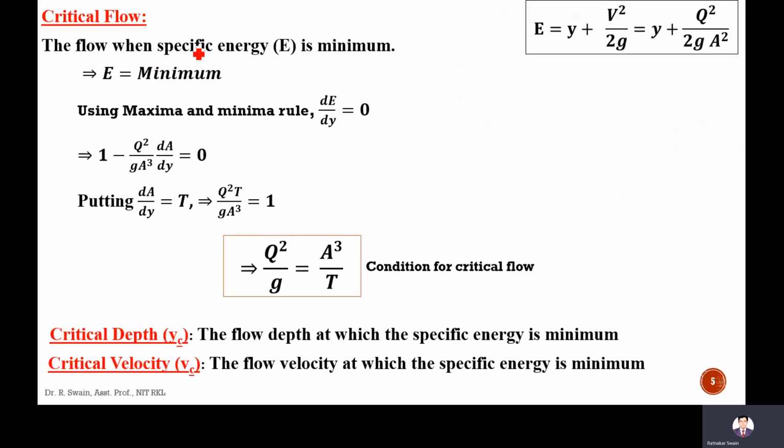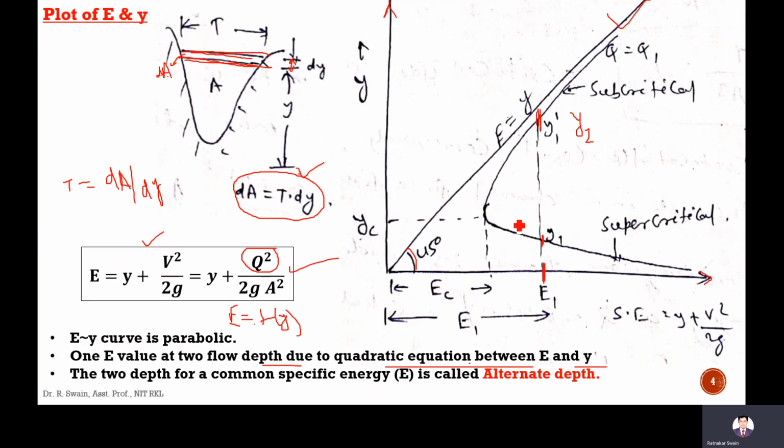Next is critical flow. What is critical flow in open channel? The flow when the specific energy is minimum is called critical flow. Okay, here, for this particular discharge I am not changing, this curve is constant. Only E will vary with flow depth. If y changes, then E will change. So at this point the specific energy will be minimum.